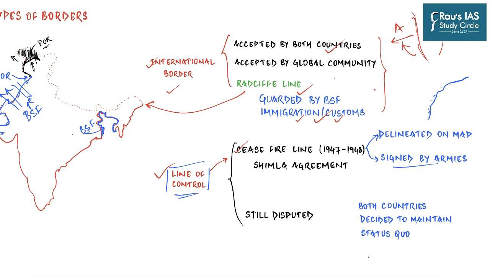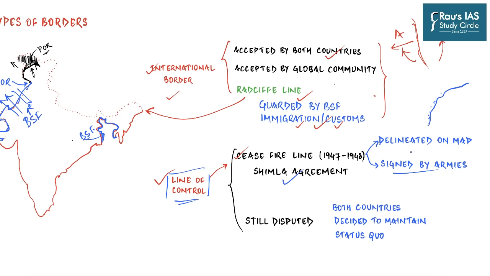Now there is a difference between an agreement on a border signed between the armies and one signed among the nation states. And this is the basic difference between an international border and a non-international border. So you can say that the line of control is a kind of practical arrangement on the ground among the militaries of the two countries. But having been delineated on a map and having been agreed by both the armies does not imply that it is an agreeable situation as far as both countries are concerned.